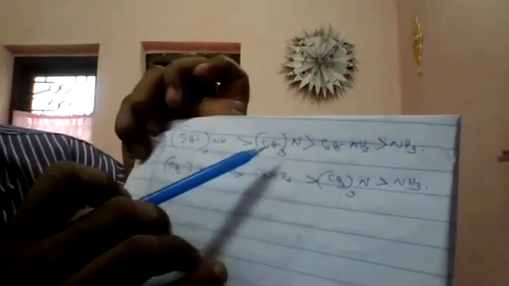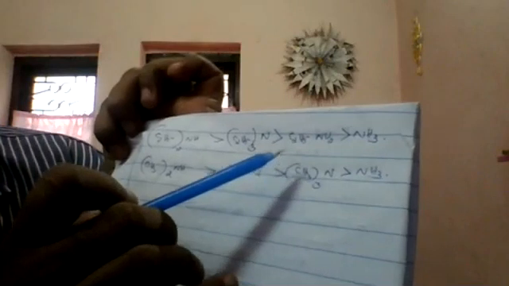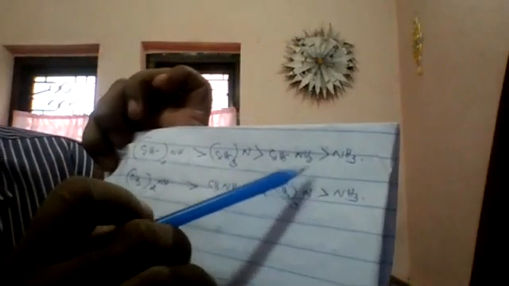So a change from CH3 to C2H5 results in a change of order of basic strength. That is, (C2H5)2NH greater than (C2H5)3N greater than C2H5NH2 greater than NH3.